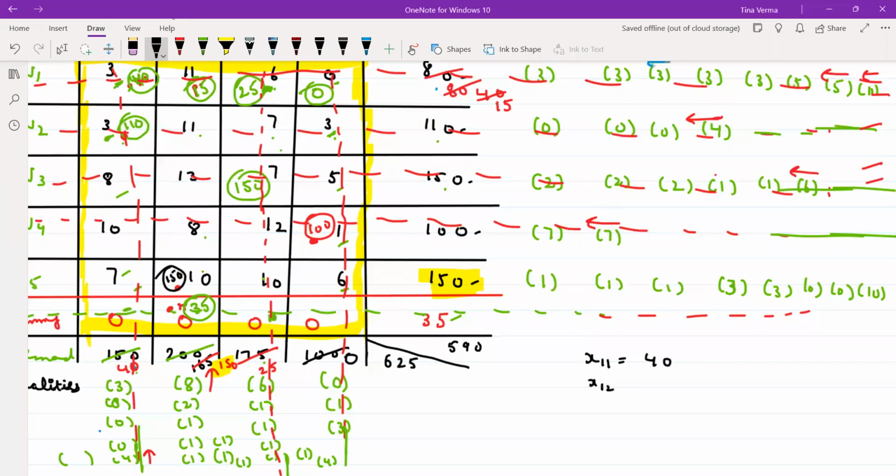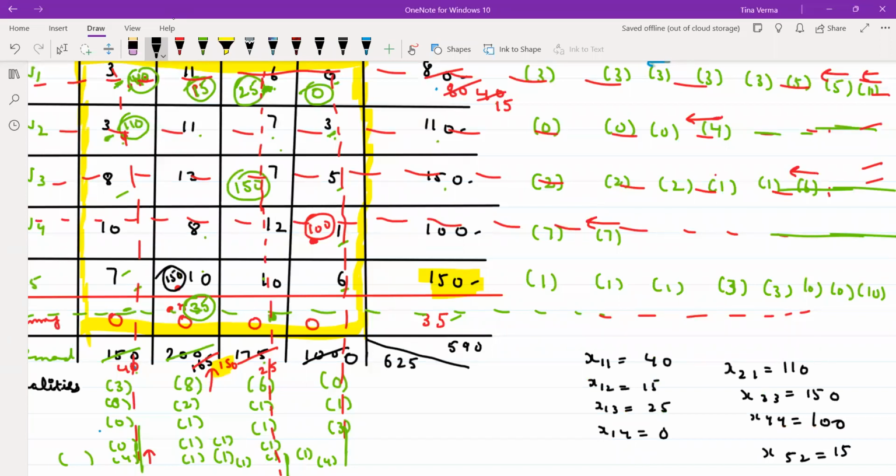And x12 is 15, x13 is 25, x14 is 0, x21 is 110, and x33 is coming out to be your 150, x44 coming out to be your 100, x52 that is coming out to be your 150, and this is your dummy row, and this is x62 coming out to be your 35.